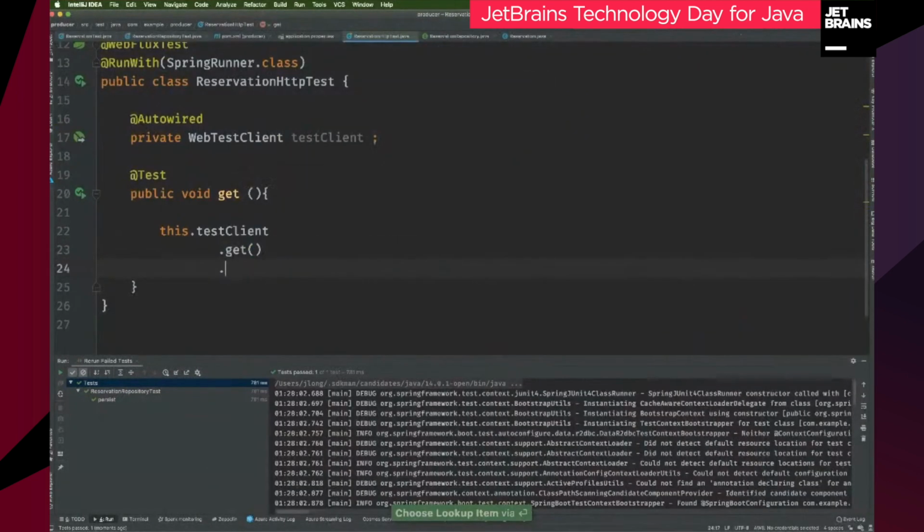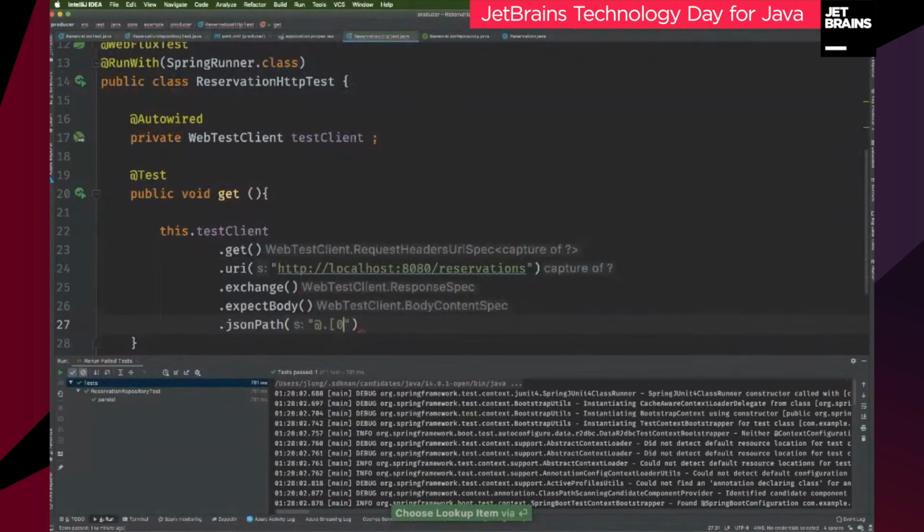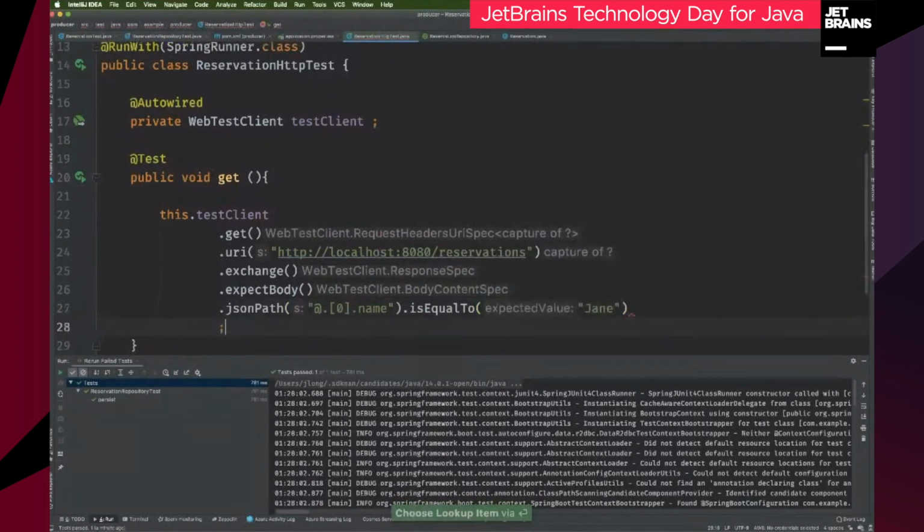I can say .get().uri http://localhost:8080/reservations, right? And then I expect the data to come back, and I expect there to be a body, and I expect the body to have a JSON structure that matches this JSON query, right? So it is equal to Jane, right? This is me poking at the structure of the resulting JSON.